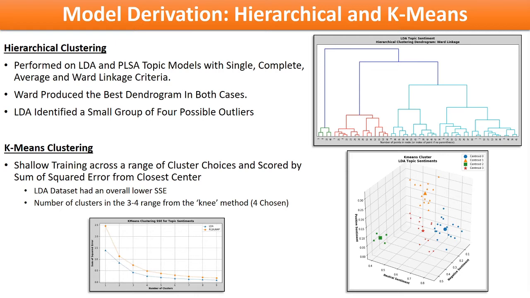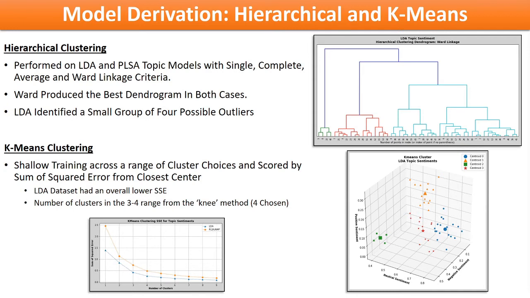For the LDA dataset, reoccurring themes appeared throughout all four metrics. A small group of four outliers seen in green in the dendrogram were identifiable, and an overall cluster number of 4 seemed appropriate with all linkage metrics. With respect to the PLSA dataset, again, 4 clusters seemed to be the best choice from the useful dendrograms.